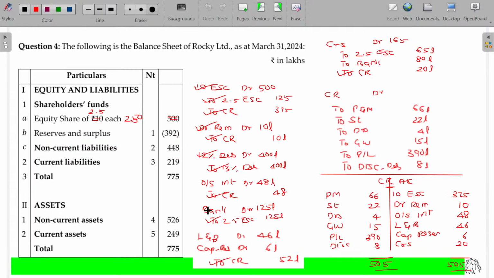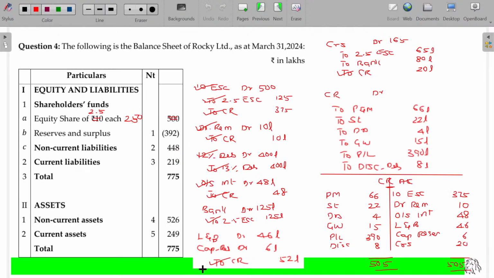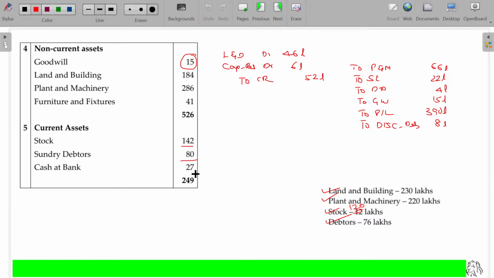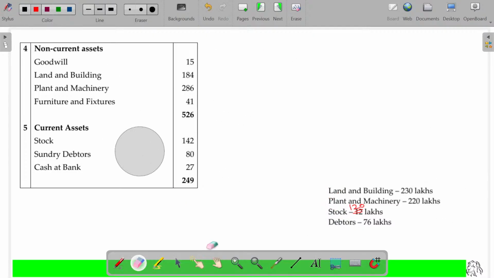And then next one, outstanding interest is totally cancelled. So this becomes 0. Then bank account 125. Do we have the bank here? Yeah, 27 bank we have here.